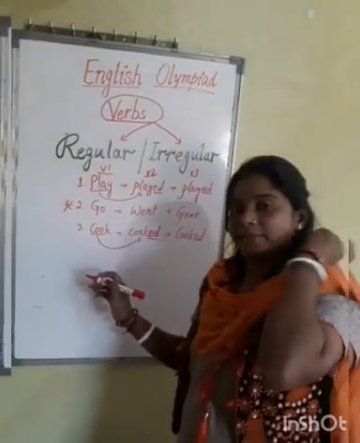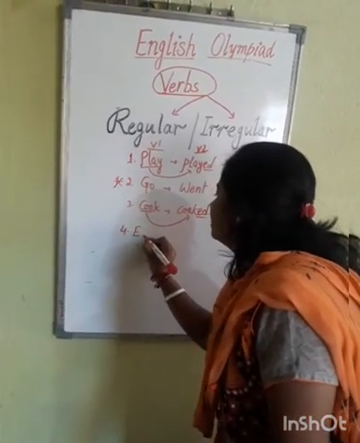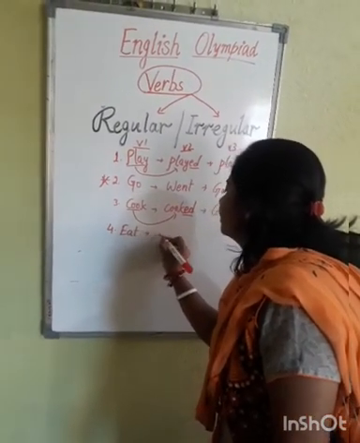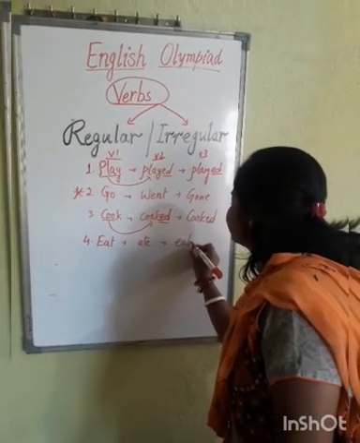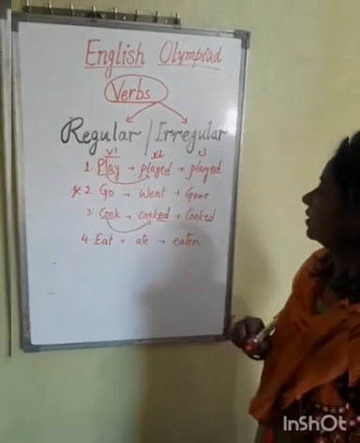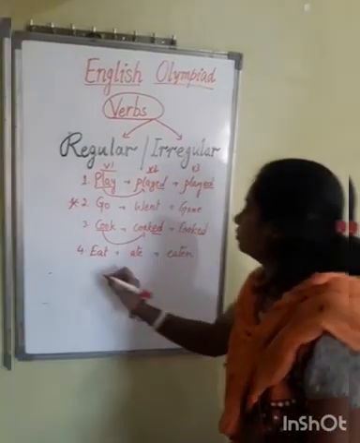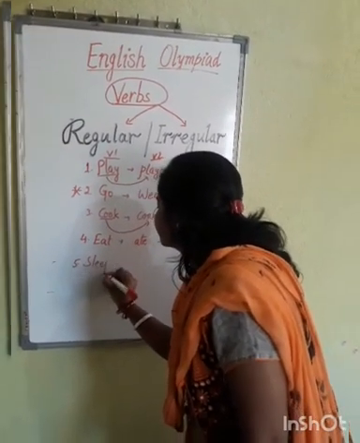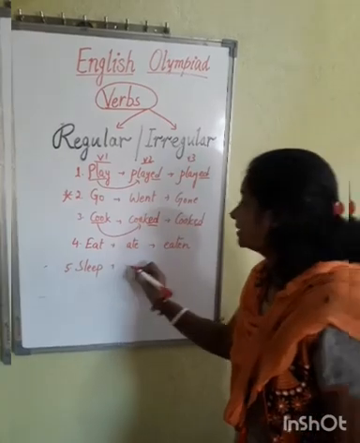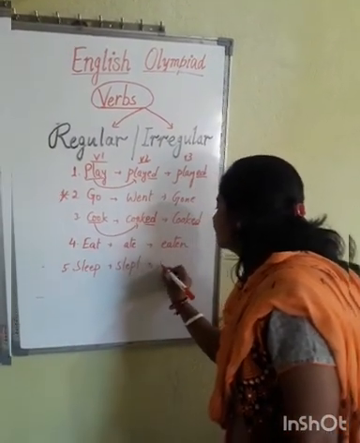Okay, one more example let me write. Fourth one, eat, E-A-T. It will be ate, again eaten. Okay, as you can see again we don't have ed here. Another one more, sleep. Second form will be slept, and third one will also be slept.